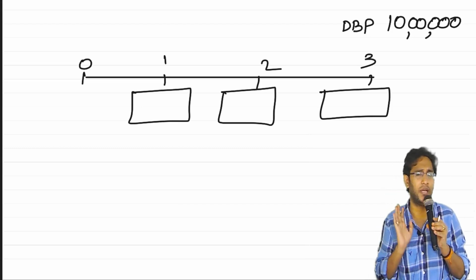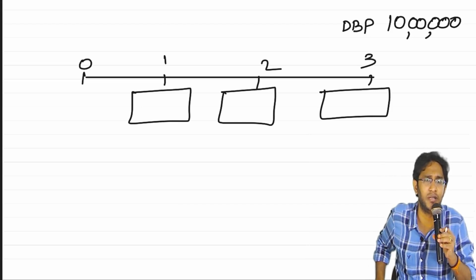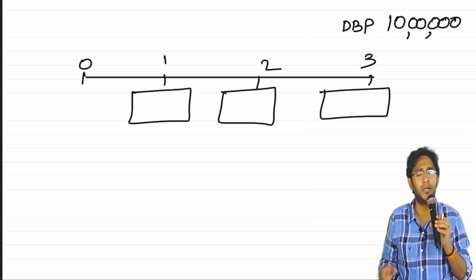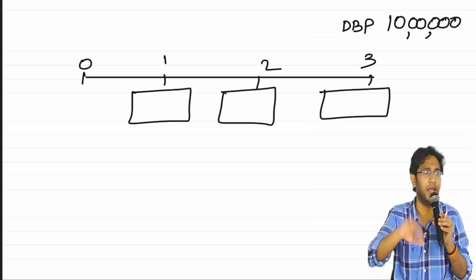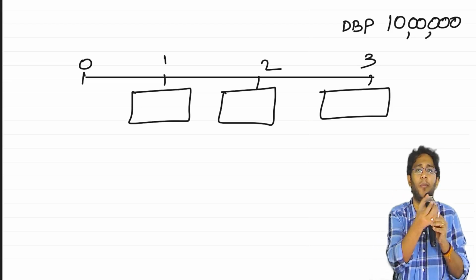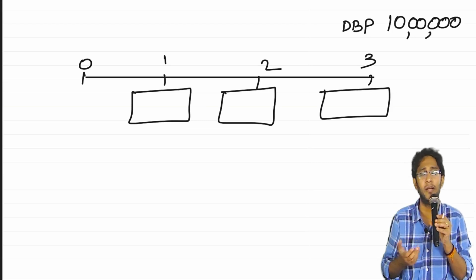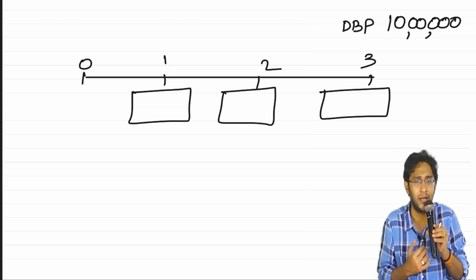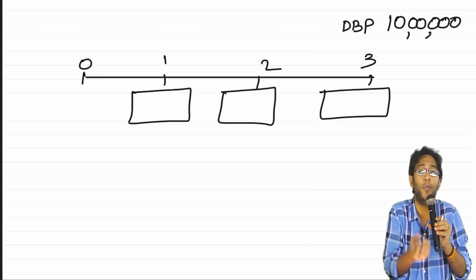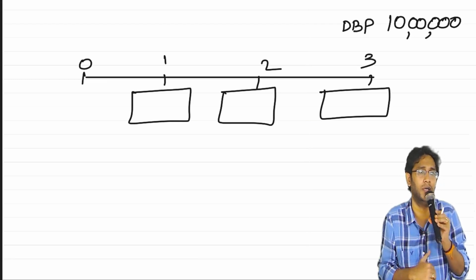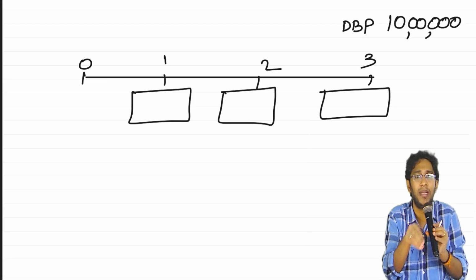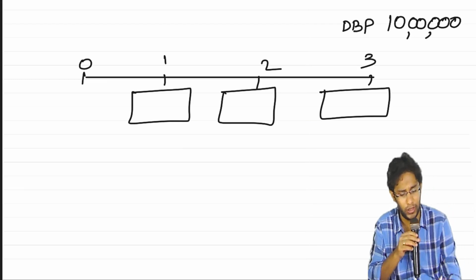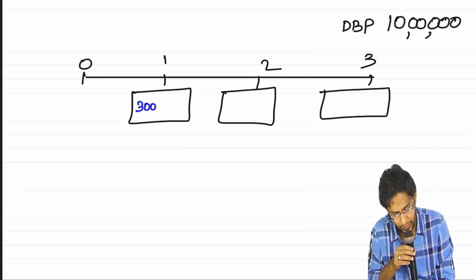Is it correct if you say I will invest 3,33,333? Is that correct? No. Why? Because on the 3,33,333 you will again earn interest also, so the ultimate amount will be more than 10 lakhs. I don't want more than 10 lakhs. So you need not invest 3,33,333. It is sufficient if you invest something less than that. Sir, how much? That depends on how much expected return you are going to earn. Based on that, the quantum of investment in each year is decided. Without going into too many numbers, I'm just making the process easy for you.